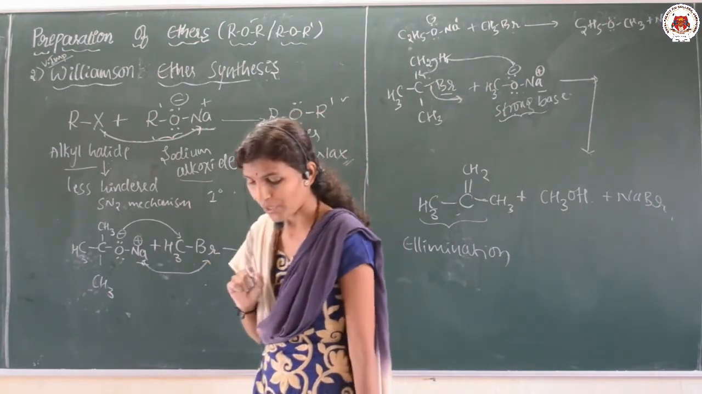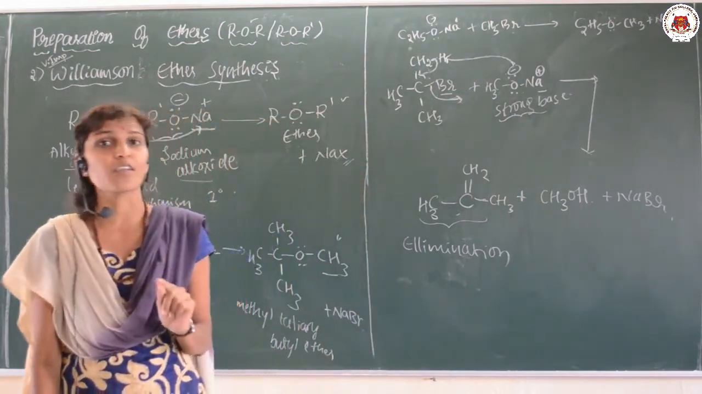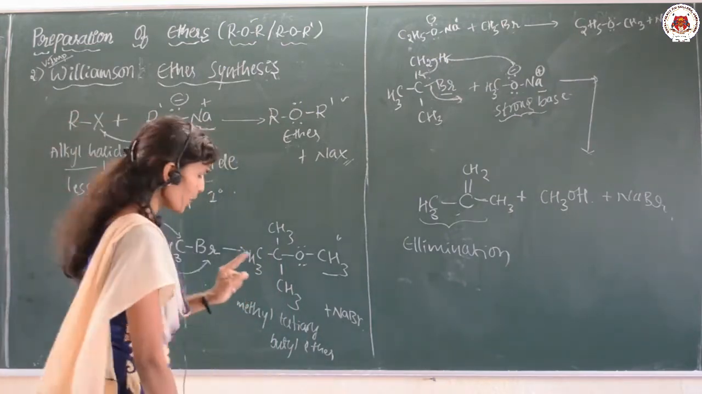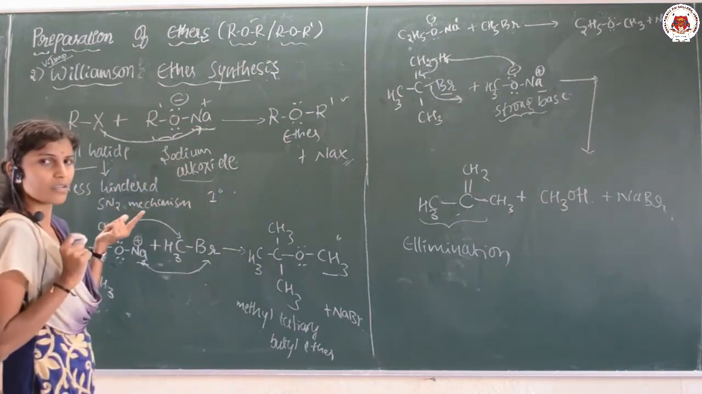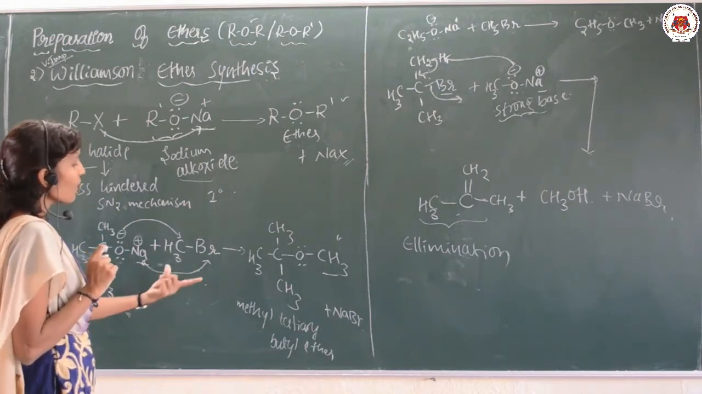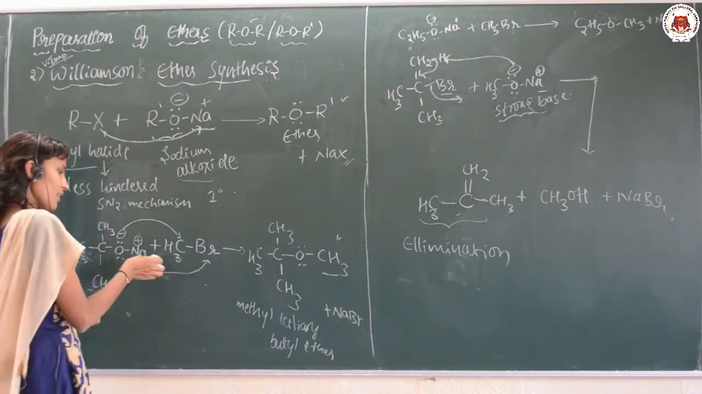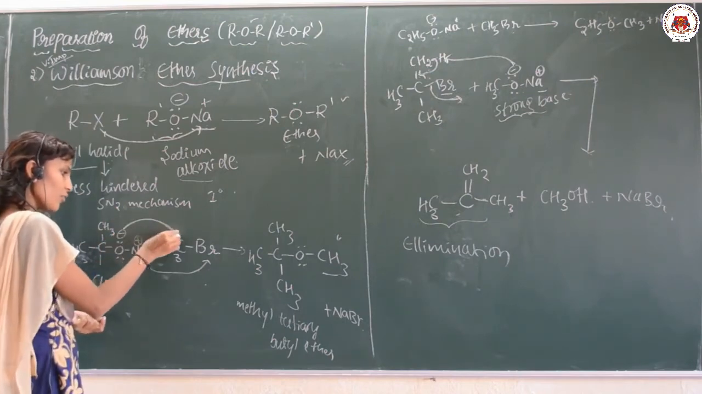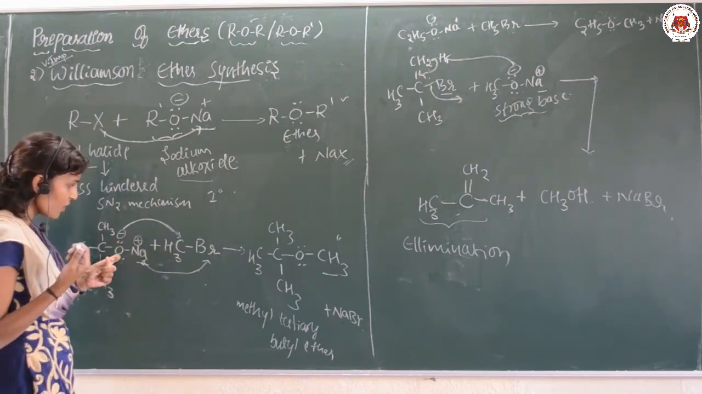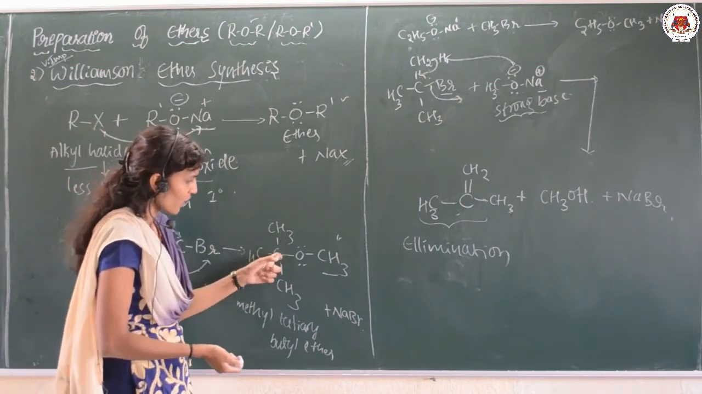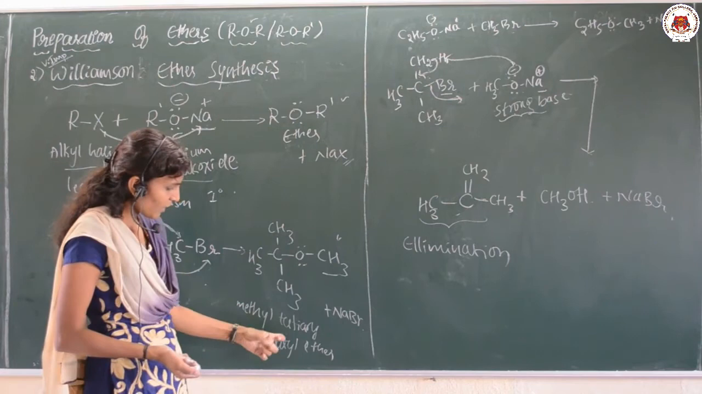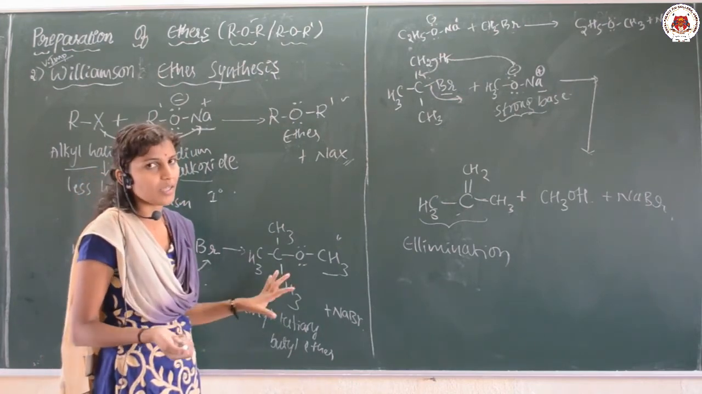So once again I will tell you, whenever an alkyl halide is treated with sodium alkoxide, an ether is formed. This alkyl halide must be less hindered, and it must follow the SN2 mechanism. So I have taken the first one, a less hindered alkyl halide. Whenever it is treated with sodium alkoxide, there is formation of the ether like this. This carbon attaches to the oxygen and NaBr is eliminated. So (CH3)3C-O-CH3, methyl tertiary butyl ether is the name of this compound.